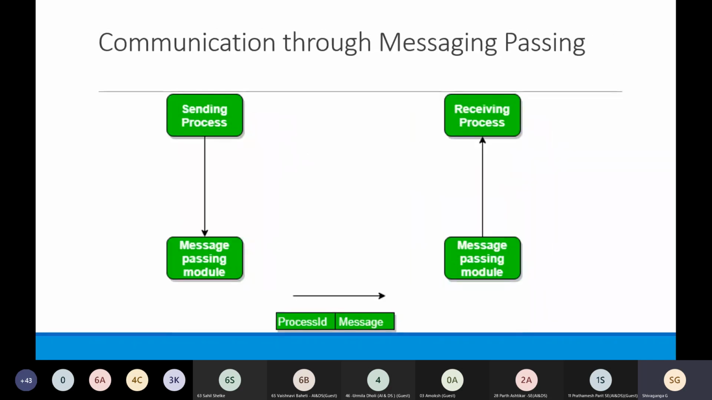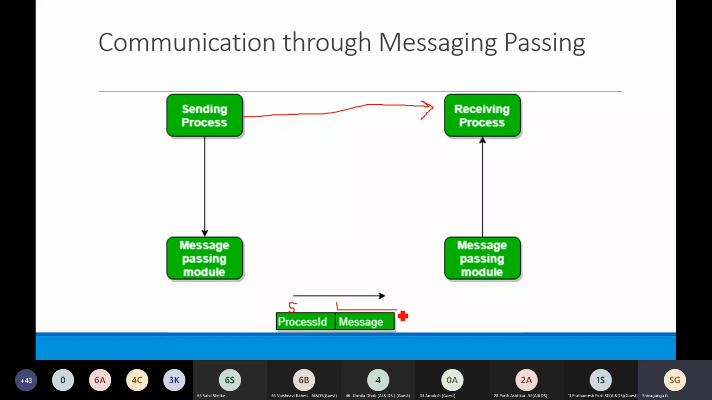Another way is directly passing the message, that is sending the message. So how will the message passing be done? There are two processes. Suppose one process wants to send a message to the other; this is the sending process, this is the receiving process. That message will be sent through the message passing module, and the message will contain the process ID, that means who is the sender of this message, and the content of the message.